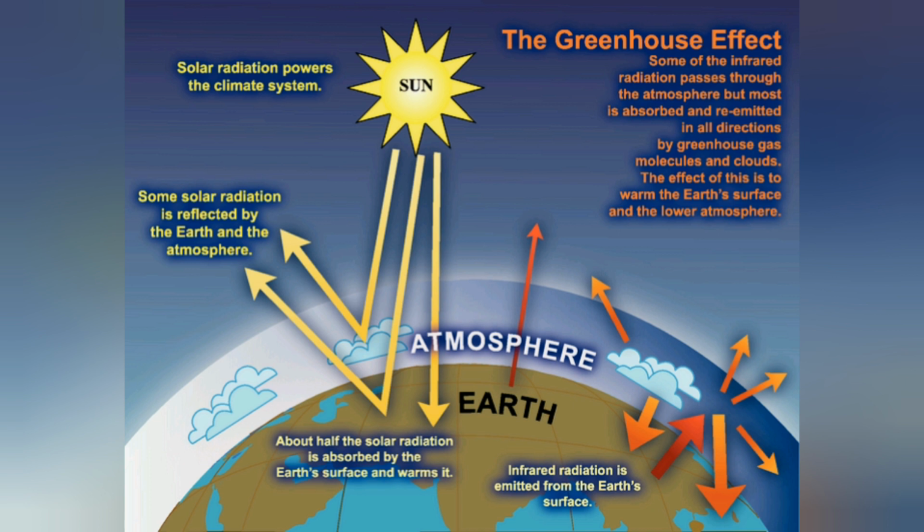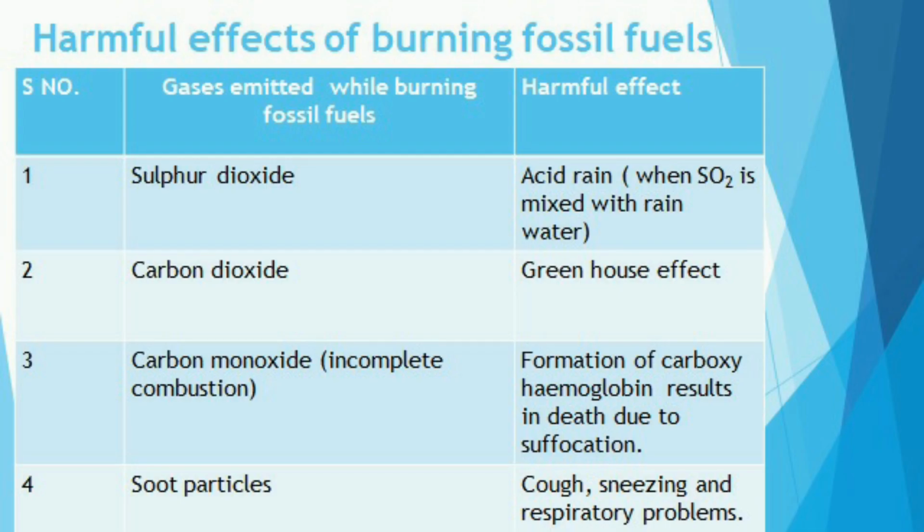So the heat energy will remain in our atmosphere. Because of this problem, we have global warming. Carbon dioxide is a greenhouse gas, and even methane also. Carbon dioxide is a greenhouse gas which leads to an increase in the average temperature of our earth. It leads to melting of polar ice caps.